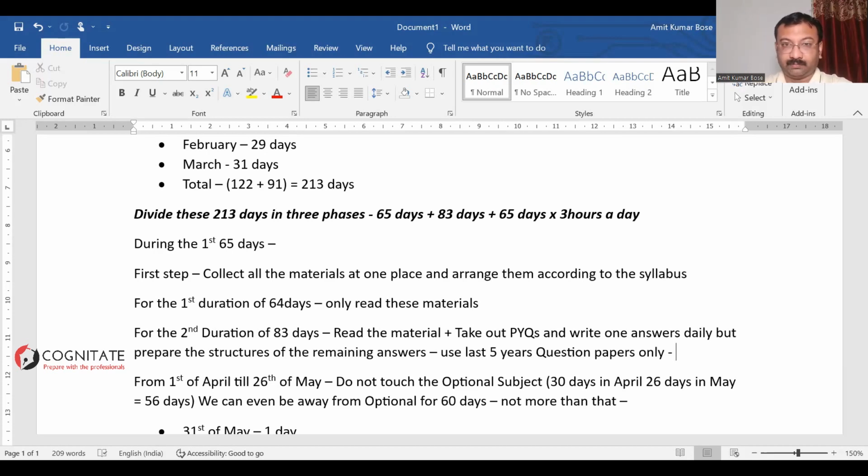Reading the question, understanding the meaning of the question, understanding the demand of the question, structuring the answer, and then writing the answer. All of these things you're supposed to do in 6.5 minutes. Tell me about the reflex that you need to do that. I told you this examination is going to test your professionalism in every possible way. So please do that. Clear?